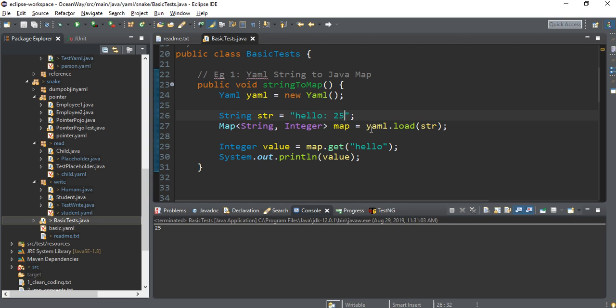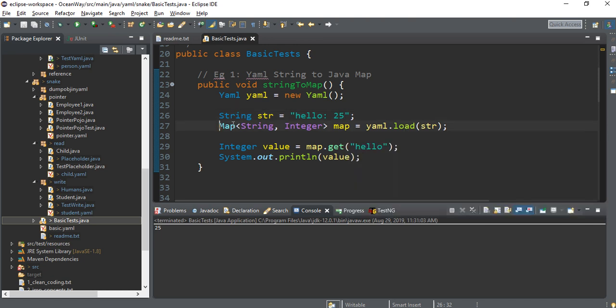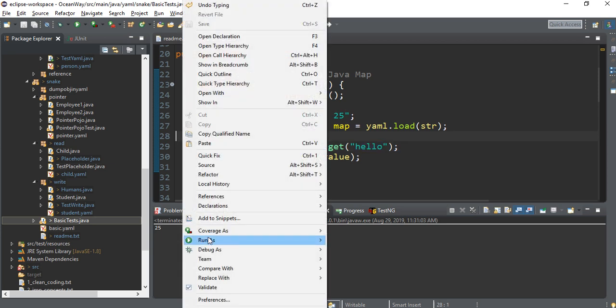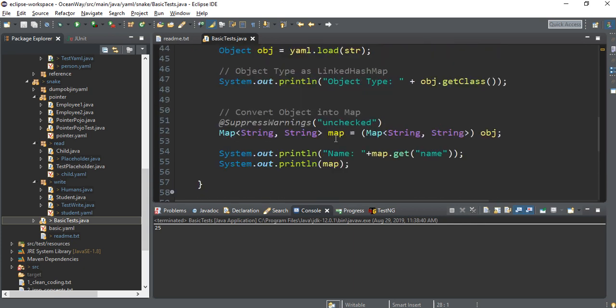We have used the load method of YAML. YAML.load with the string will directly convert it to the hash map. As simple as that. In one line we have converted a string into a hash map. And if I call map.get hello, then it will print 25, the value of the key hello. So see, 25 has been printed. So let's go to the next